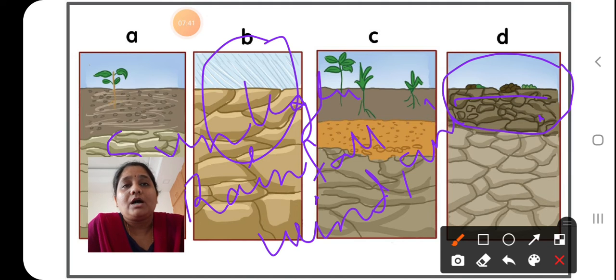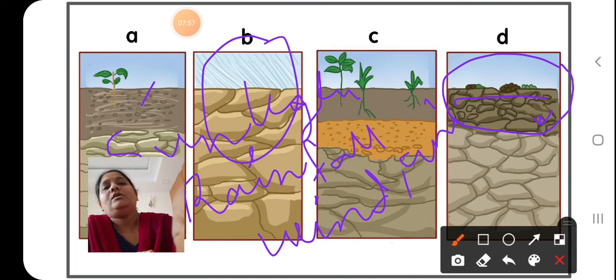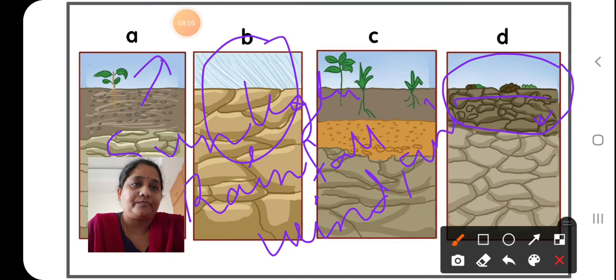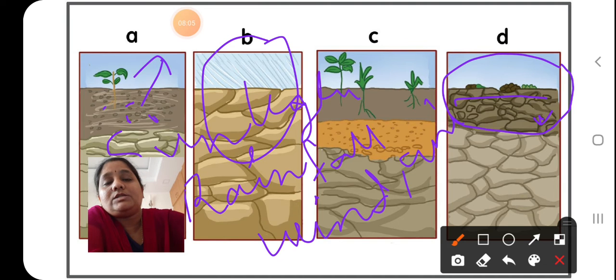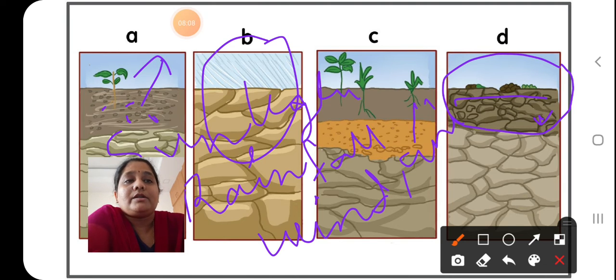Once the organic material is formed, such soil is able to hold the water. It can seep the water inside it, and it can store the water. When it is able to store the water, plants will start growing in it. As the plants grow, the small soil particles will further crumble and settle down at the bottom, and the fine soil with rich organic matter, which you can even call fertile soil, is present at the top of the soil.